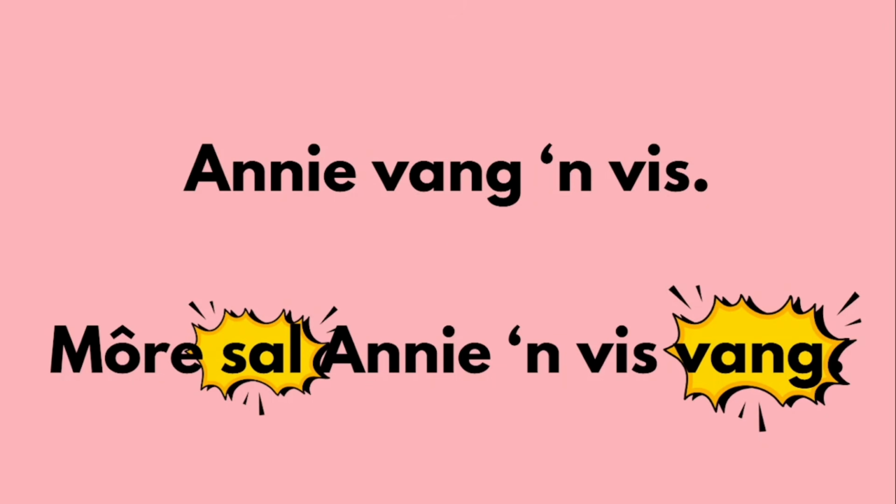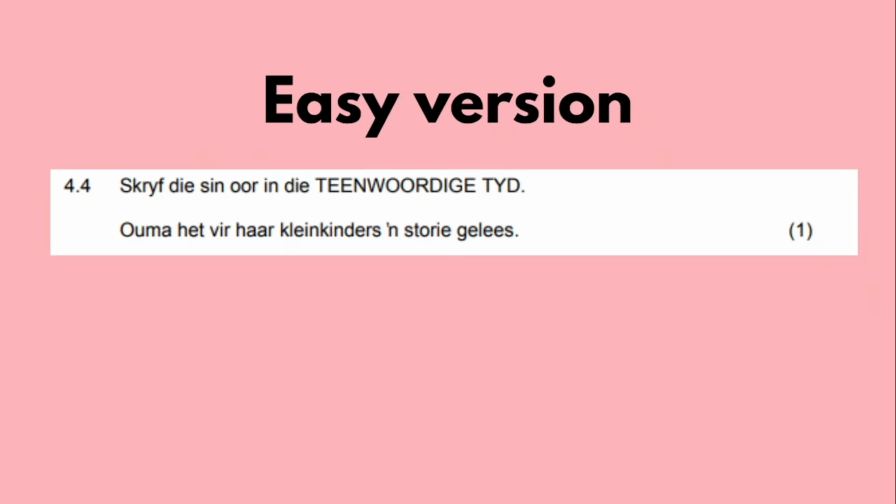Now, when I work with students, when I'm tutoring them, they always want to put will. Will comes from the English, she or he will do this thing in the future. Now, I took this from an example so that you can see how this is going to work. So this is what I would call an easier version of how they can complicate things for you. So the question says, skryf die sin oor in die teenwoordige tyd. So I didn't have time to find one that says in die toekomende tyd. So we're going to ignore here where it says teenwoordige tyd, and we're going to take this sentence and put it in the toekomende tyd.